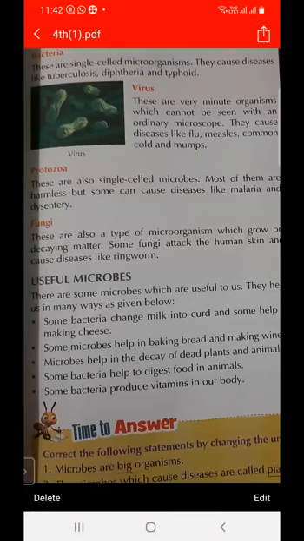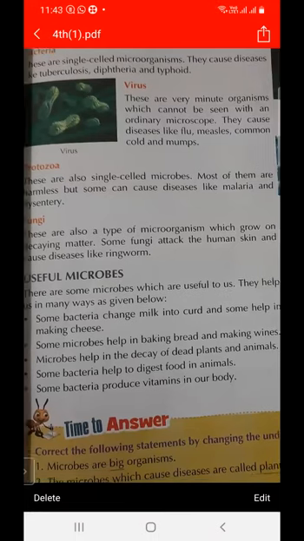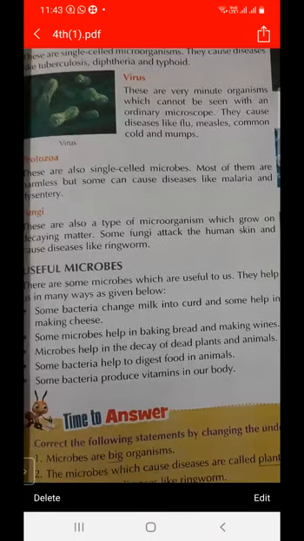Some bacteria change milk into curd and some help in making cheese. Some microorganisms help in baking bread and making wines.